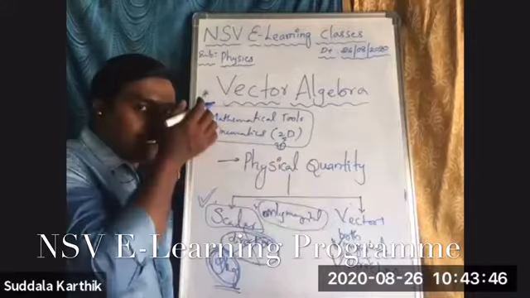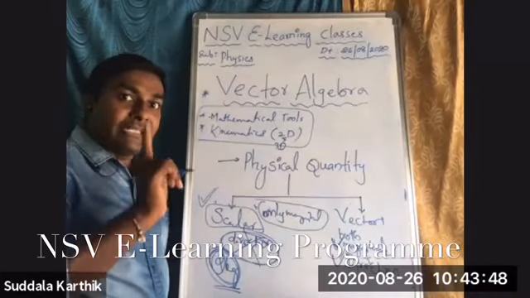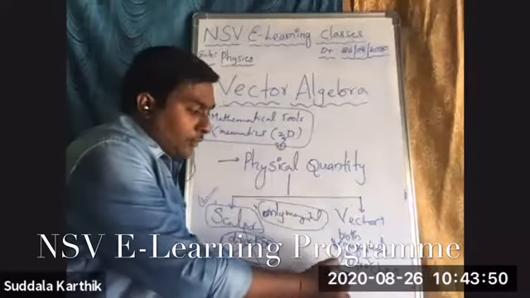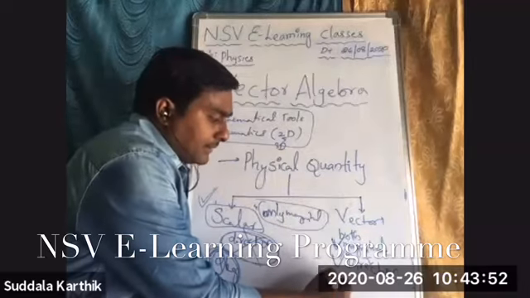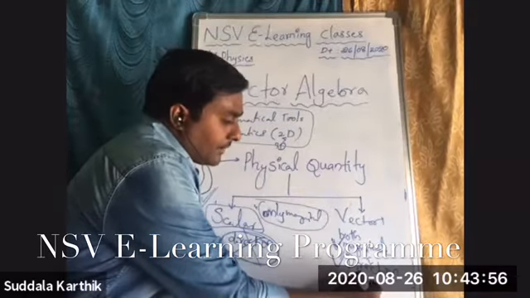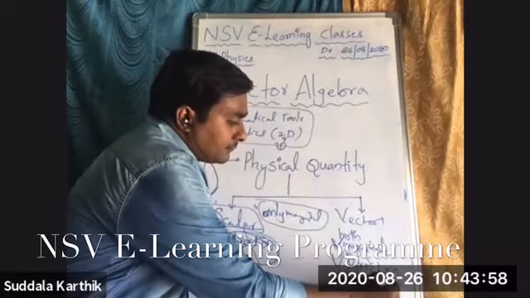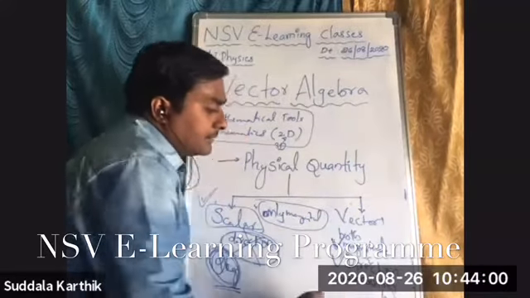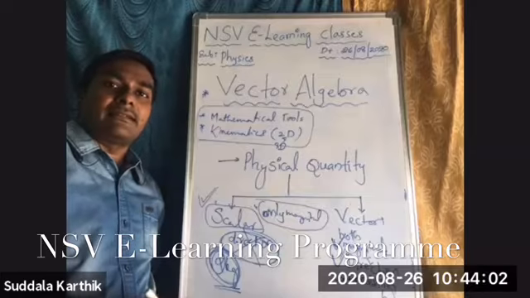If you want to say it is a vector, then definitely it must obey the vector addition law.